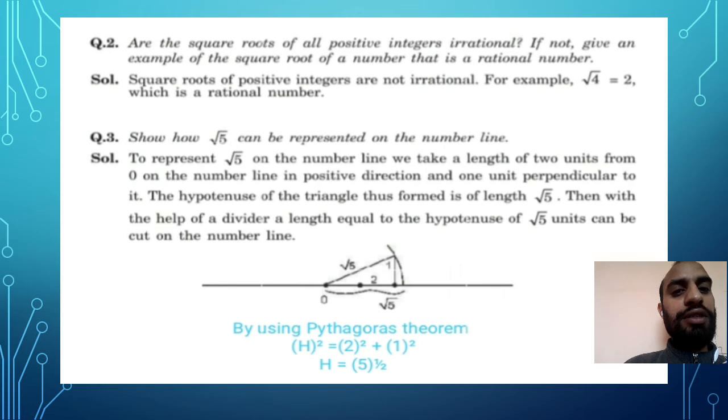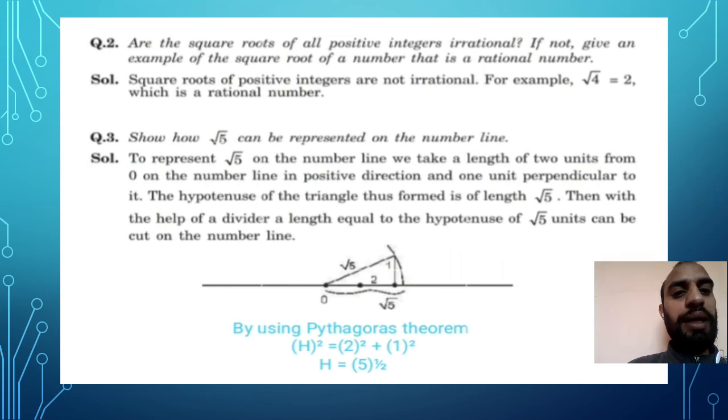The last is question number 3: show that √5 can be represented on a number line. How can we represent √5 on a number line? You might be thinking it is not possible. My dear students, to represent √5 you need to apply the Pythagoras theorem. Without applying the Pythagoras theorem, it is difficult to represent √5 directly on a number line. So let's see how to write this solution.